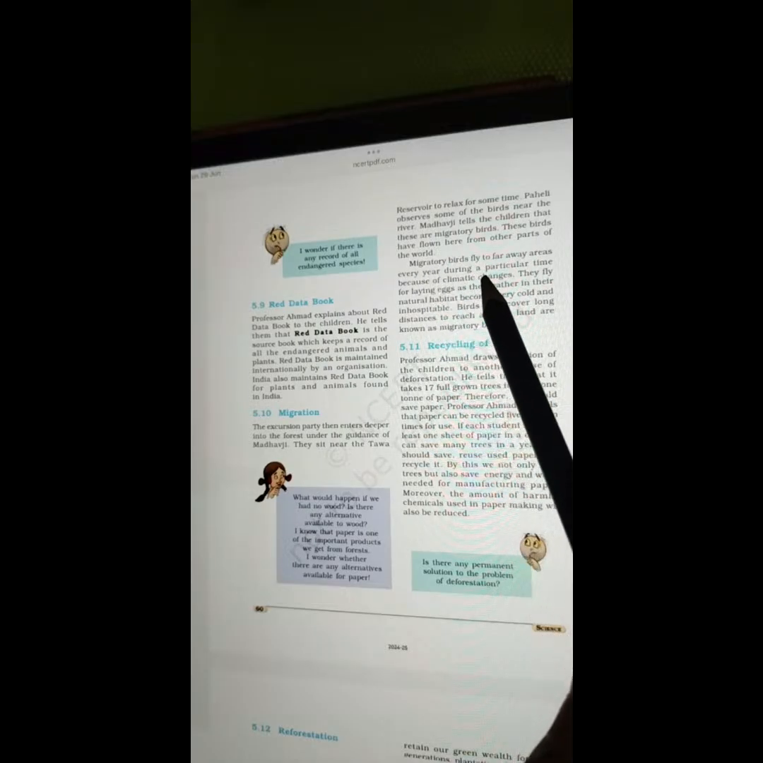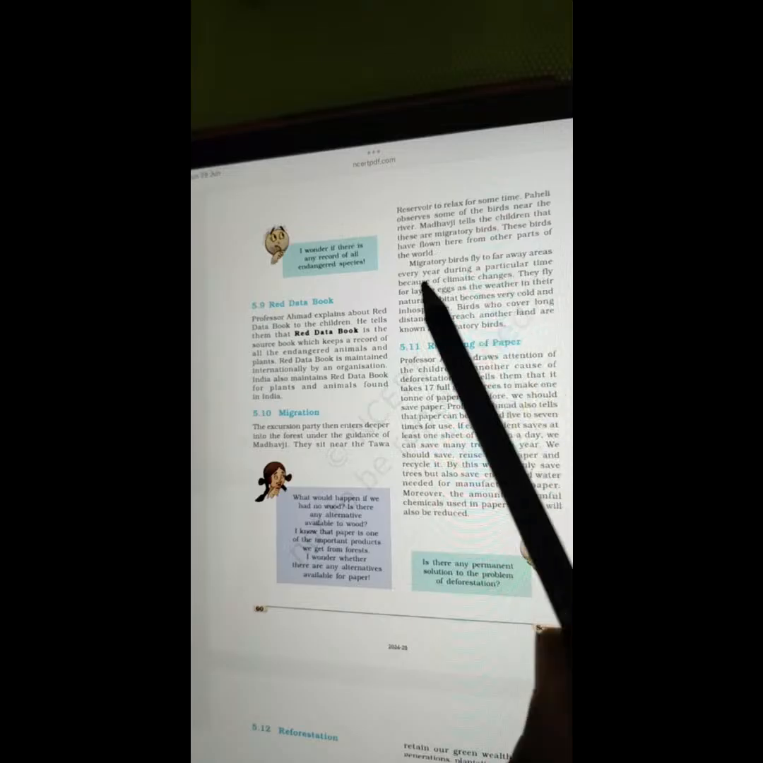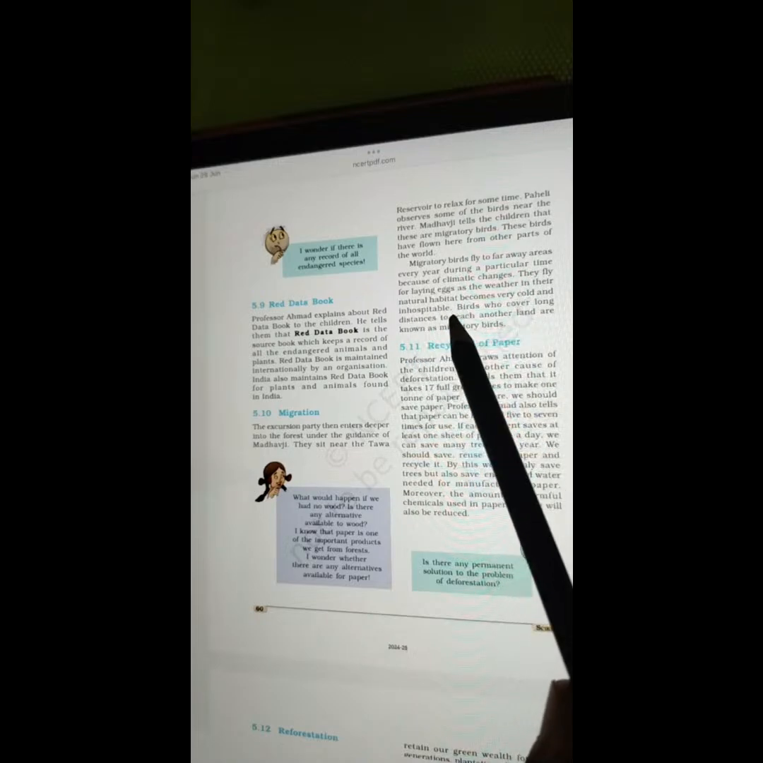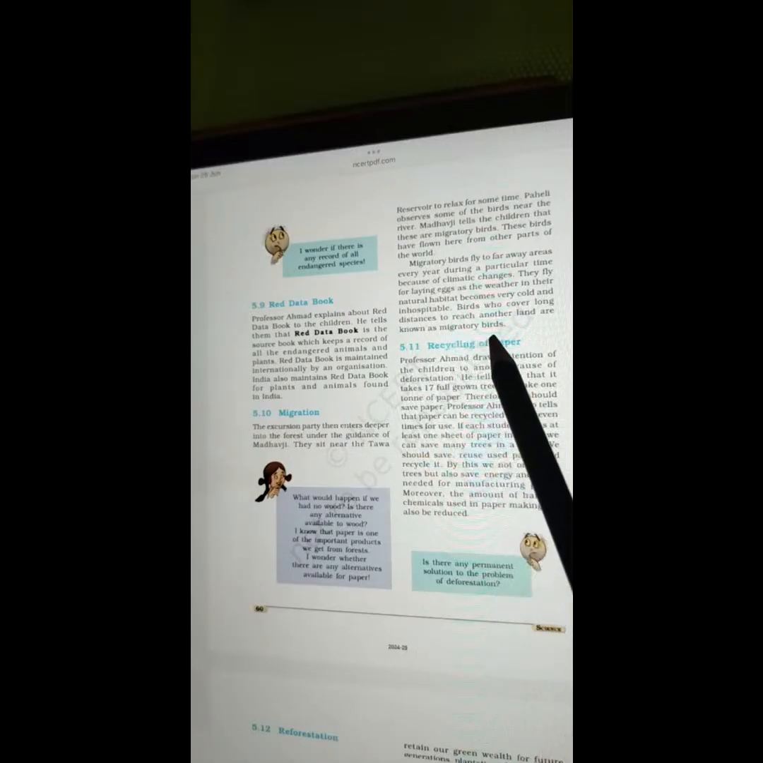Migratory birds fly to far away areas every year during a particular time because of climatic changes. They fly for laying eggs as the weather in their natural habitat becomes very cold and inhospitable. Birds who cover long distances to reach another land are known as migratory birds.